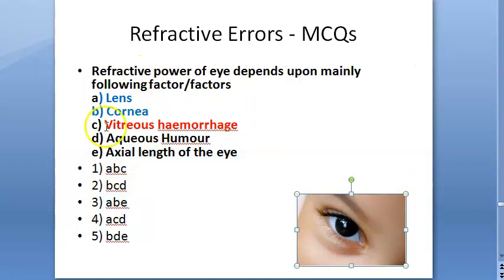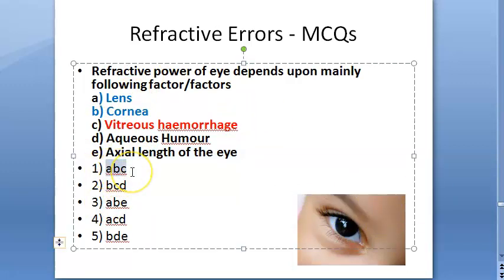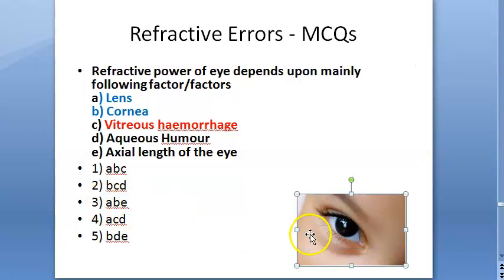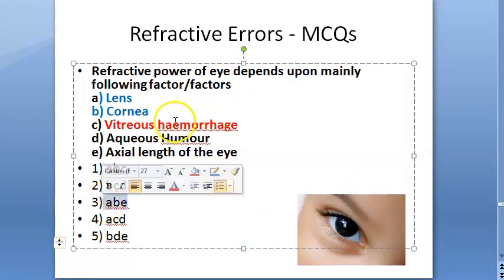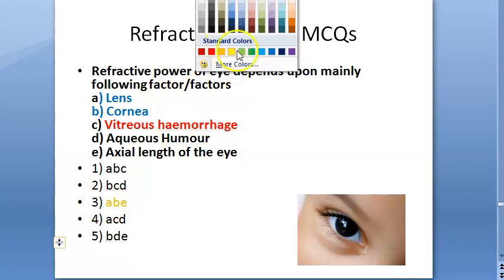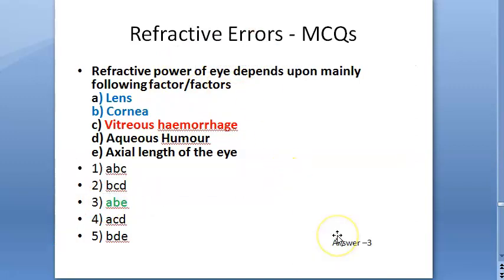It's something definitely A, B and something. So it cannot be this, right? It can be this. So let's look at this. Answer is 3. We are saying the axial length of the eye also matters. Interesting. Okay.